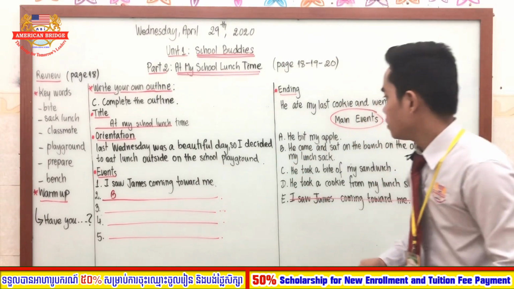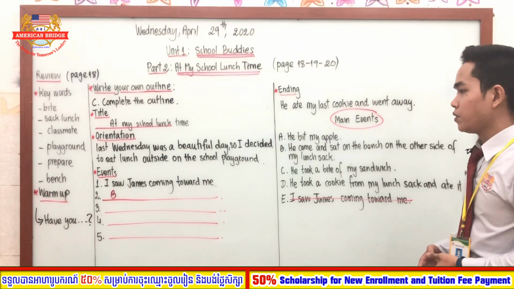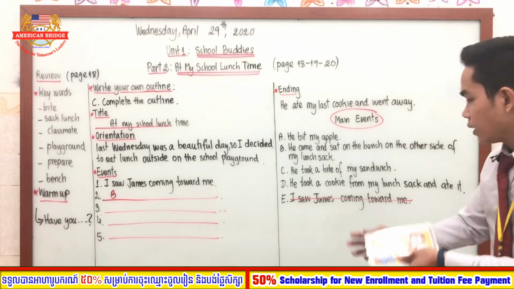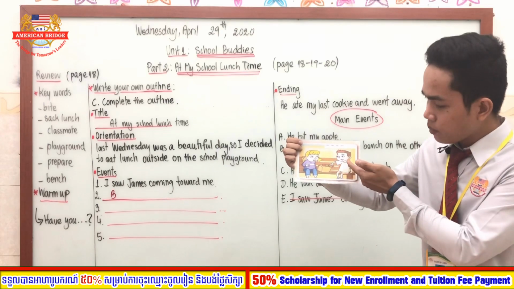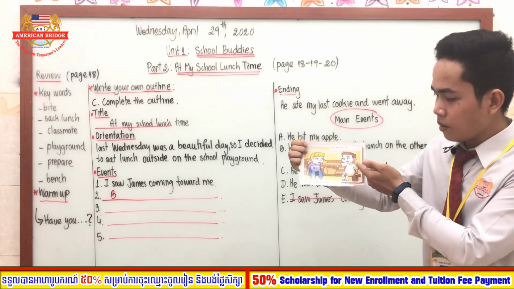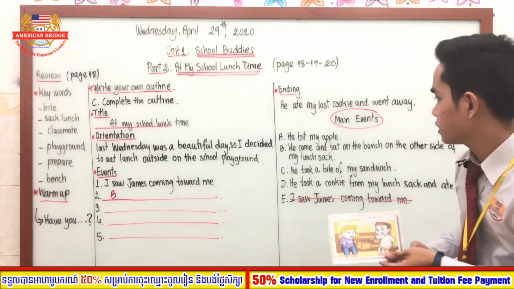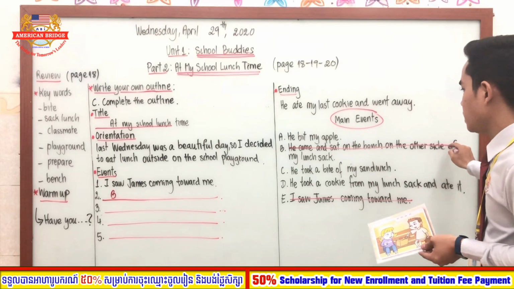Okay, so the event number 3, or the third event. Which one, everyone? As you can see, the boy, James, picked up the cookie, right? So which one is the third event? We have finished letter B, which is the second event.